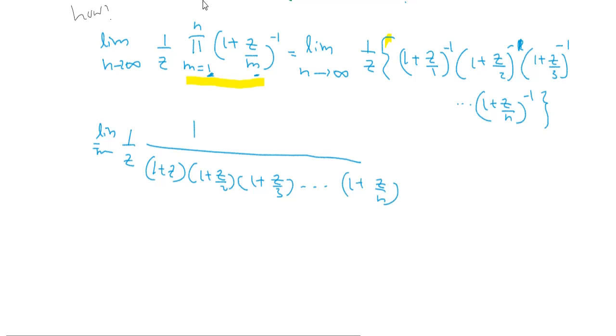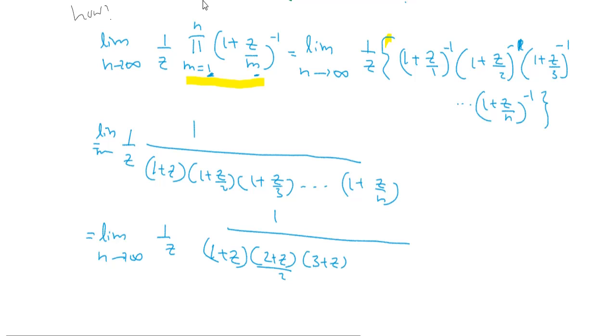Now this can be written as 1 by z into 1 by (1 plus z) into (2 plus z) by 2 into (3 plus z) by 3 ... into (n plus z) by n.